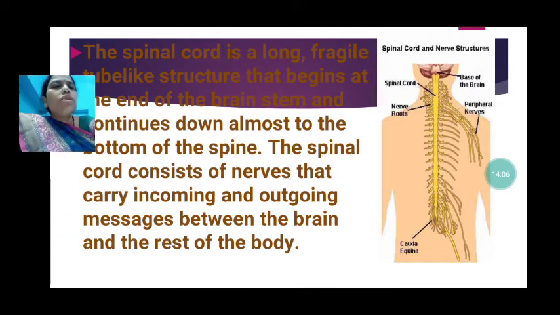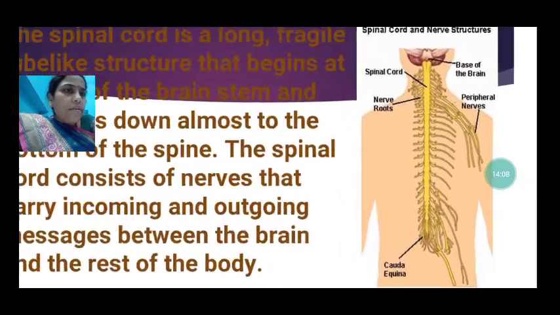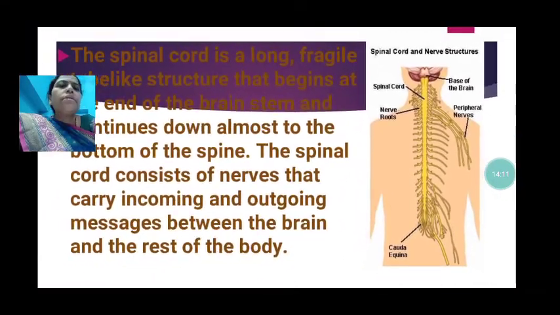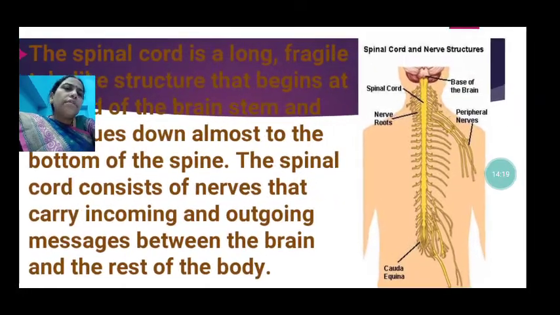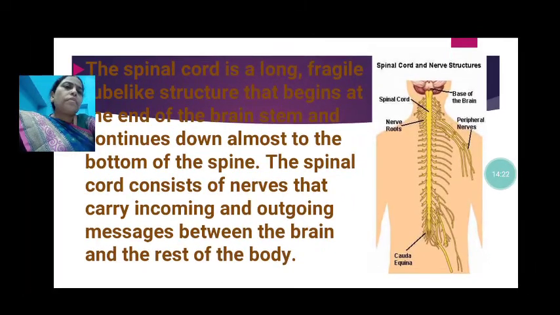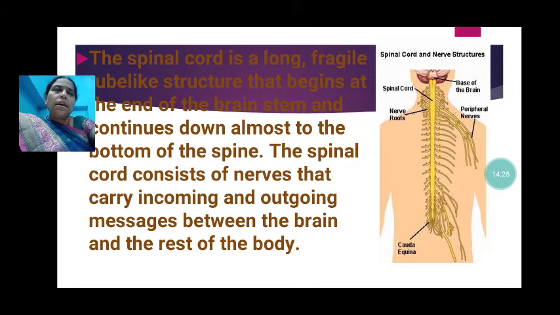The spinal cord consists of nerves. So it has nerves, nerve roots. You can see different types of nerves that carry incoming and outgoing messages between the brain and the rest of the body. So what is the function of these nerves? They carry messages. When the brain wants to give a message to the body, it is passed from up to down, and if the body has to give any message to the brain, it passes from down to up to the brain. That is done through the spinal cord, which has different types of nerves in it.